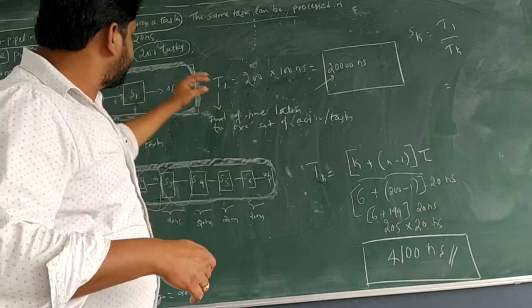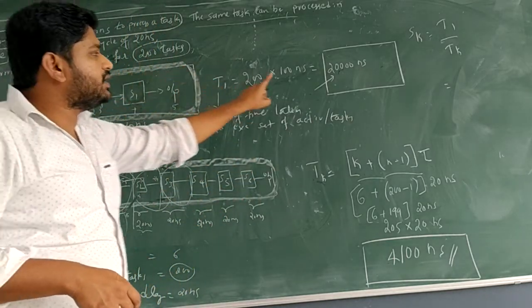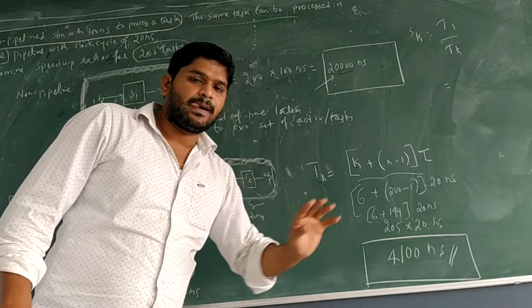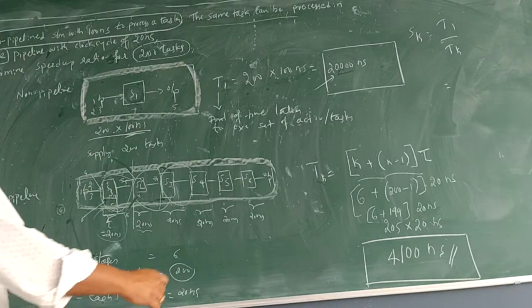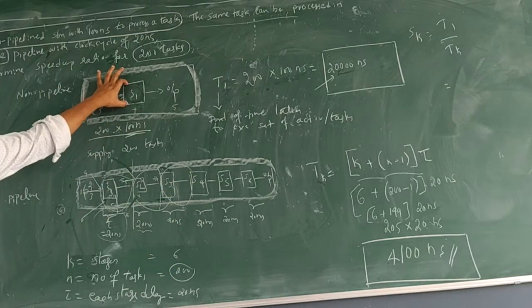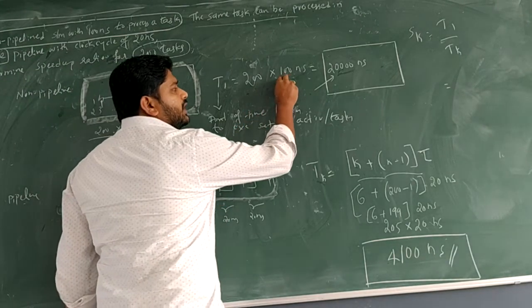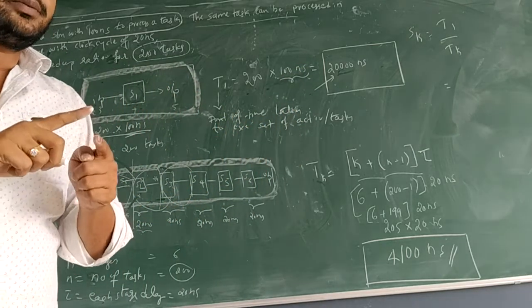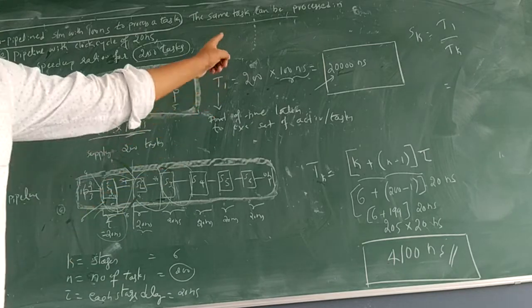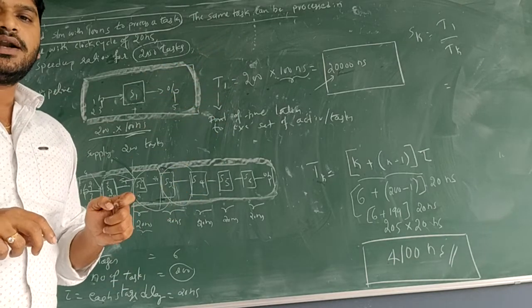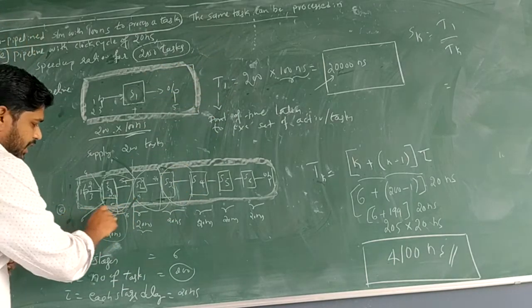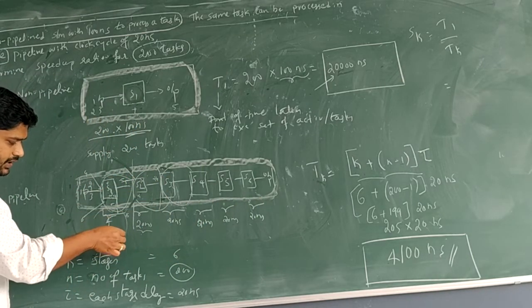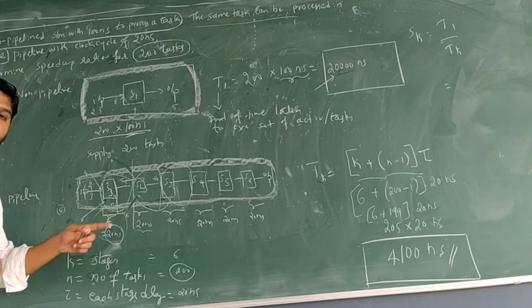Now the question is, if we have one stage, why is it more, and when we have 6 stages, why is it less? Please make sure, even with one stage, to execute each task it takes a maximum time of 100 nanoseconds. In a pipeline with multiple stages, it takes almost 20 nanoseconds.